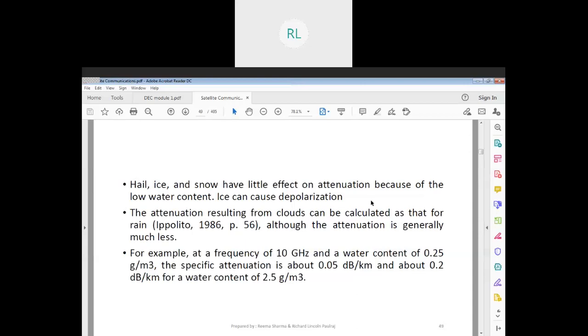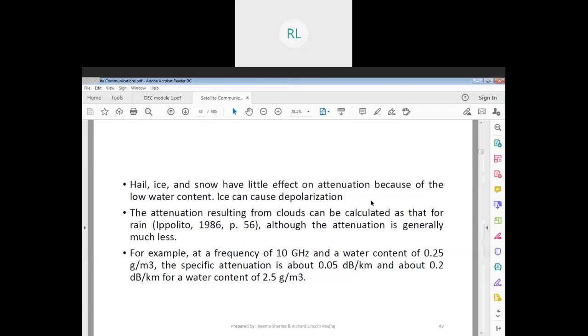Ice can cause depolarization. It is just like, suppose you take a torch and an ice cube, and you pass the light across the ice cube. Will the light pass through fully? Not at all, right? There is going to be a certain amount of depolarization, which means your light is going to be dispersed, it's not going to be uniform. There is going to be dispersion of light. Similarly, signals behave in the same manner.